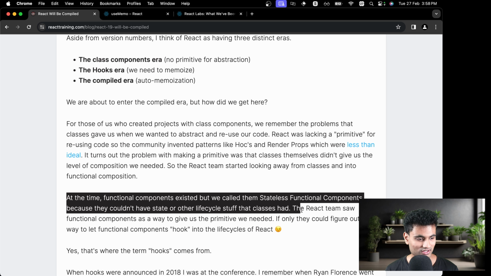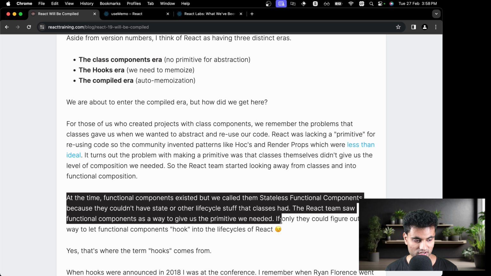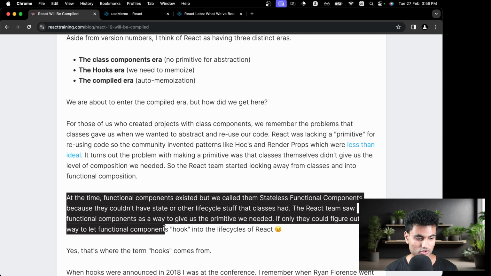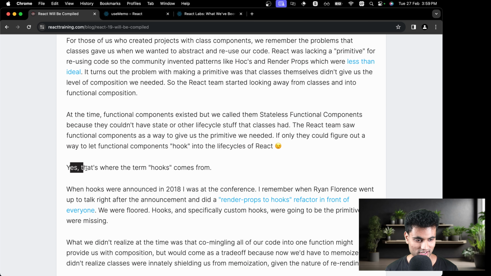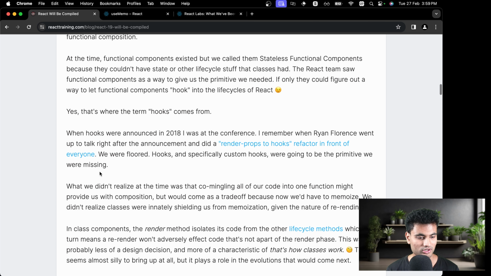This is pretty fun. The React team saw functional components as a way to give us the primitive we needed. If only they could figure out a way to let functional components hook into the life cycles of React, and that's how hooks came. So yeah, that's where the term hook came from.